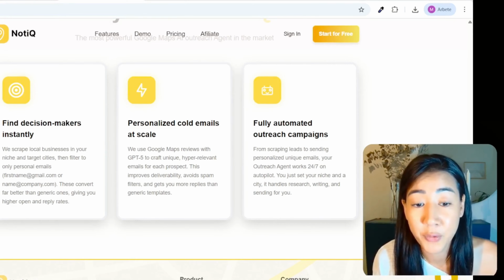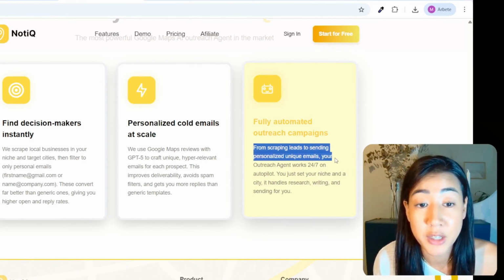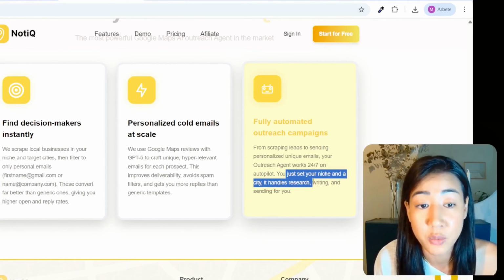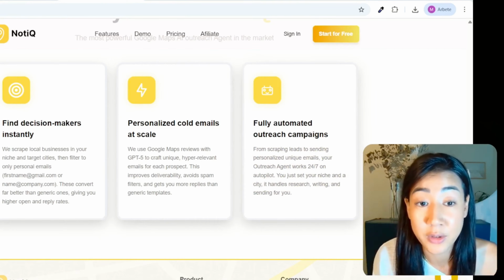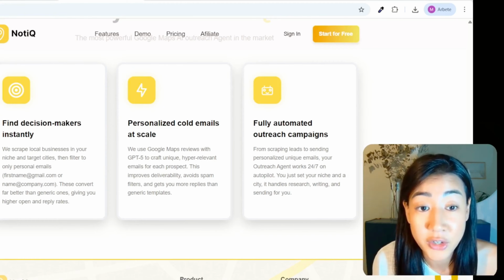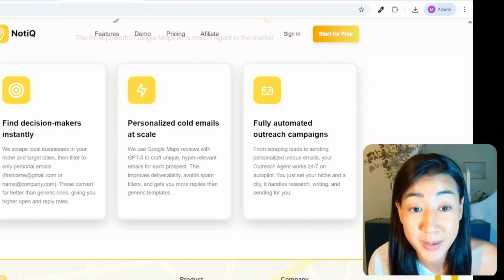And the last step, of course, is fully automated outreach campaigns. From scraping leads to sending personalized, unique emails, your outreach agent works 24/7 on autopilot. You just set your niche and a city, and it handles research, writing, and sending for you. So now, instead of having a tool that sends, that writes, that scrapes, that searches and filters, you have everything in one single tool. So now let's jump into the demo.